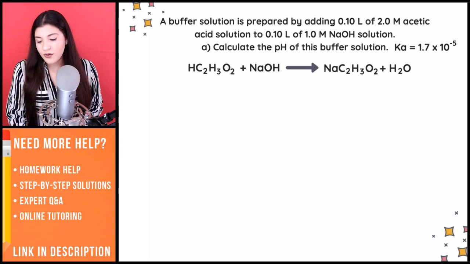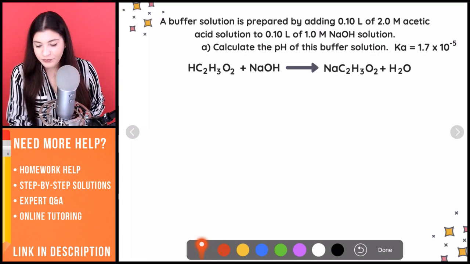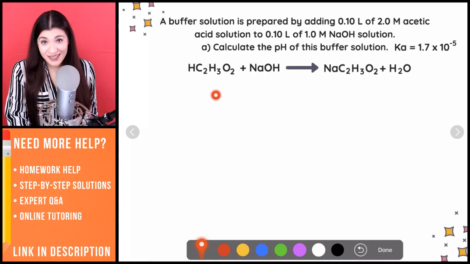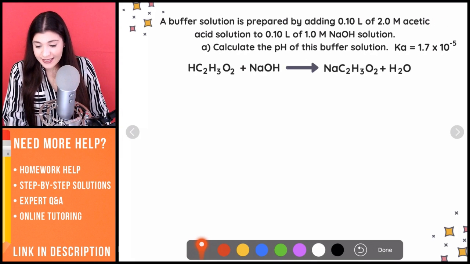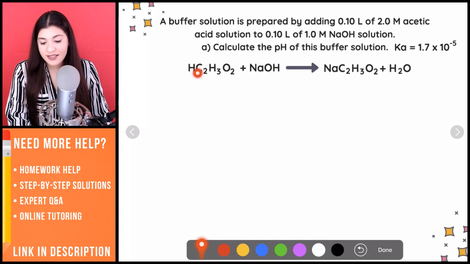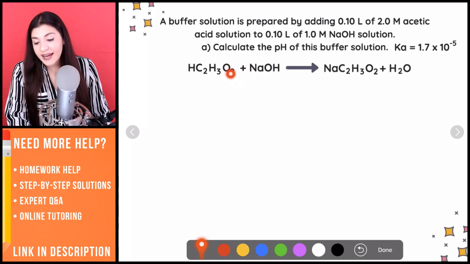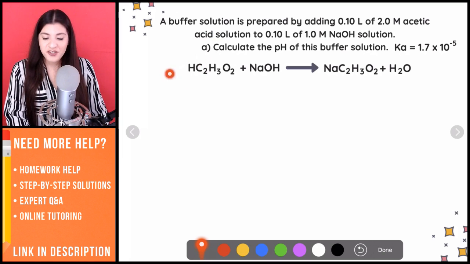So let's do that. We have to know, one, that this is acetic acid, right? So acetic, meaning it's acetate. Acetate is just C2H3O2, and it has a -1 charge. And then the fact that it's an acid means there is a hydrogen in front.